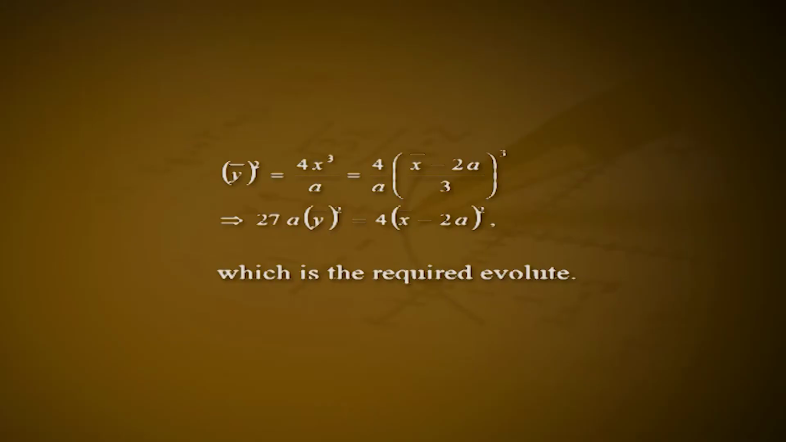To find the evolute, we eliminate x from the expression for x bar and y bar. Thus, we obtain y bar square is equal to 4x cube divided by a, which is equal to 4 by a into x bar minus 2a divided by 3 whole cube, which implies 27a y bar square is equal to 4 into x bar minus 2a whole square, which is the required evolute.